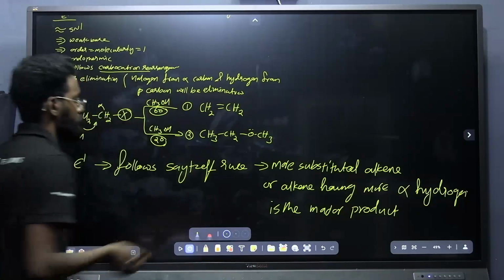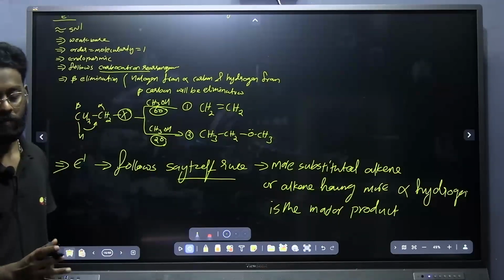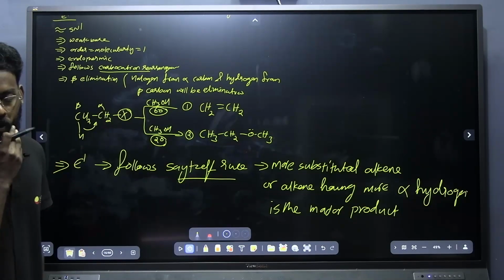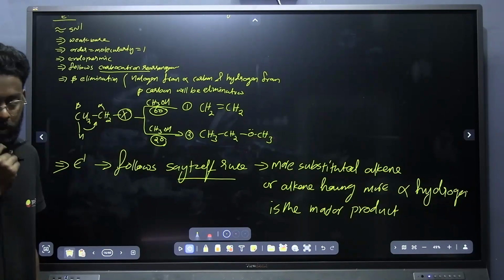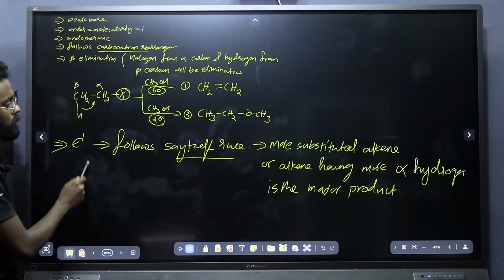Okay, note down this one. Saytzeff rule, you know, right? Already we discussed it in hydrocarbons. Do you want an example? Do you need an example of Saytzeff product and Hofmann product? Yes, sir. Okay, example. Yeah, I can give an example.